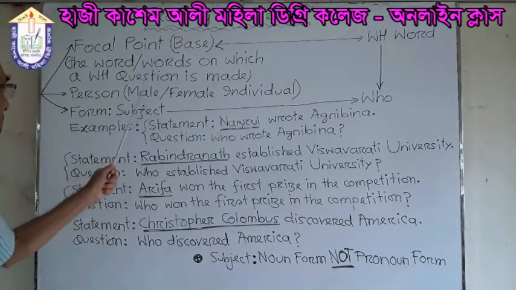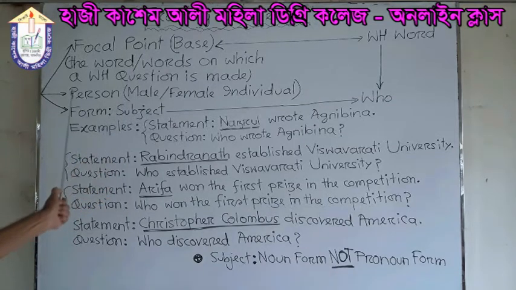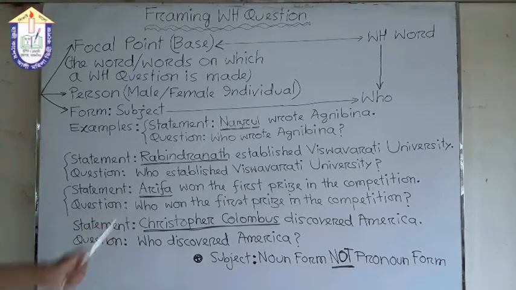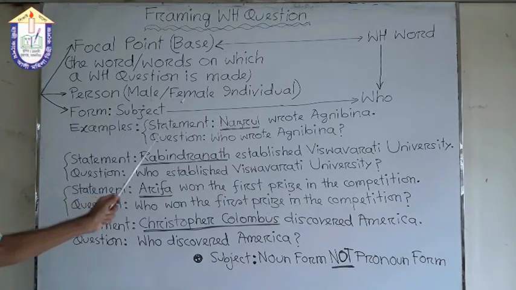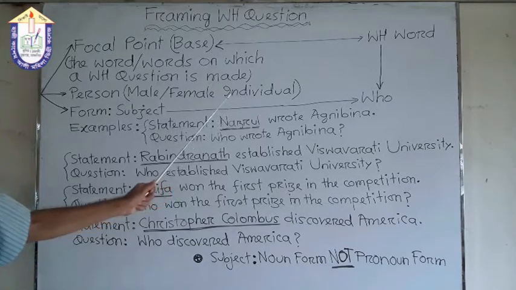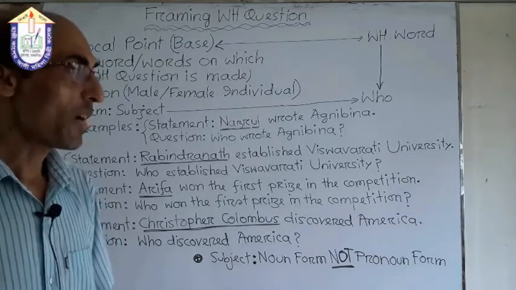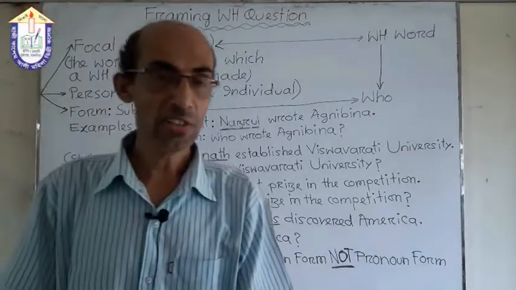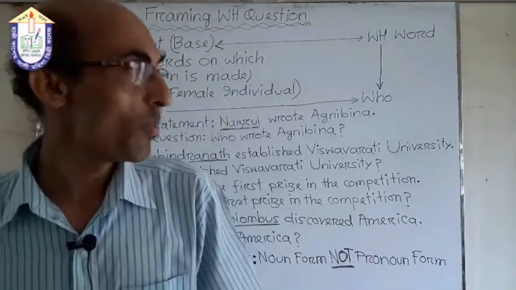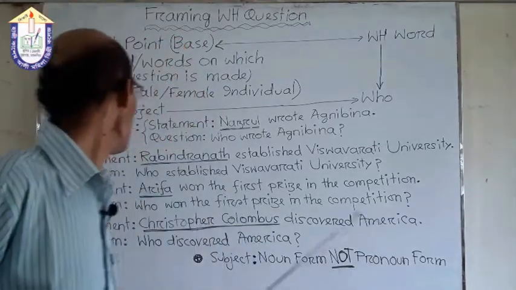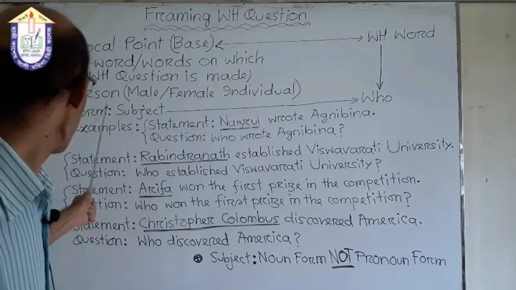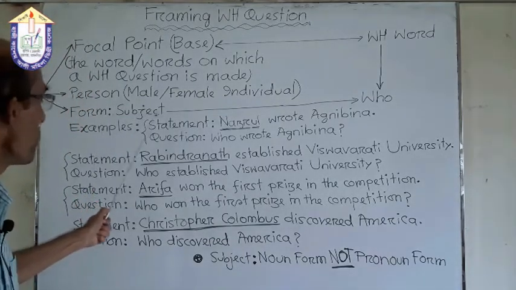If we consider a person as a focal point, then what will you do? Here person means male or female individuals, and a person can be in three forms. We know the first one is subject form, the second one is object form, and the third one is possessive form. We will talk on person as a subject form.